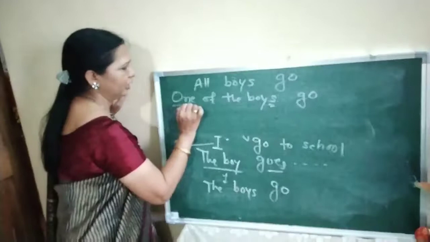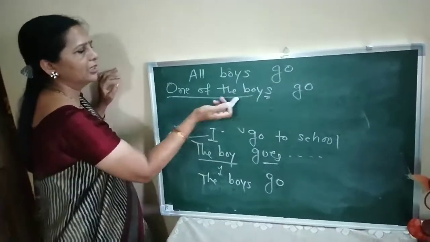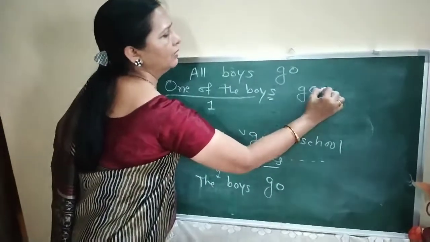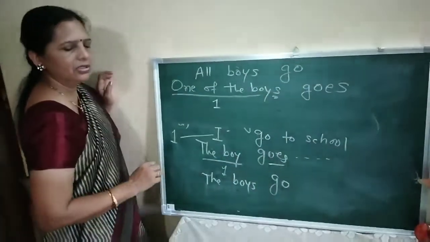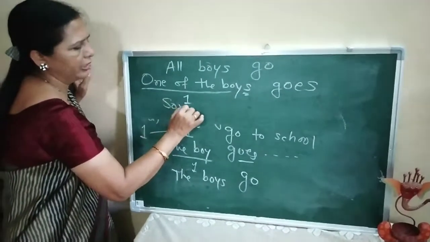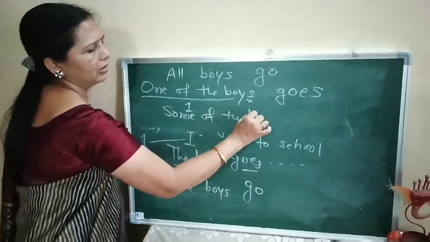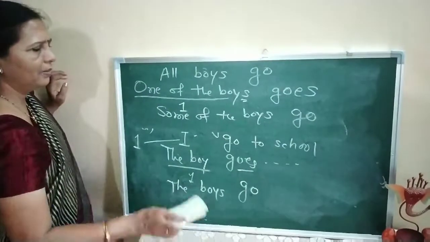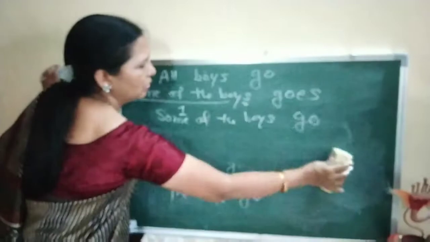But here the subject is one of the. मुलांपैकी एक. Means it is singular. So one of the boys goes to school. Some of the boys go to school. Some means more than one. So go to school.